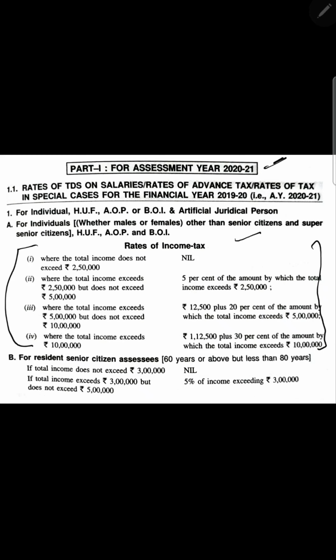See here, basically these adjudications are given for individuals, Hindu undivided families, or associations of people. We will think from the point of view of an individual. Let's say there is a person, an Indian citizen, and his age is less than 60 years. Remember, less than 60 years. This is the slab he has to follow.